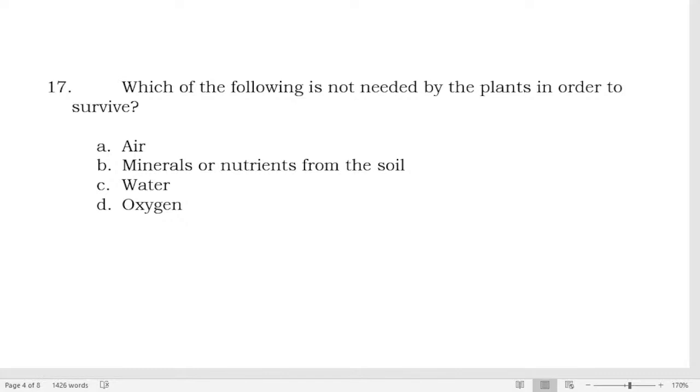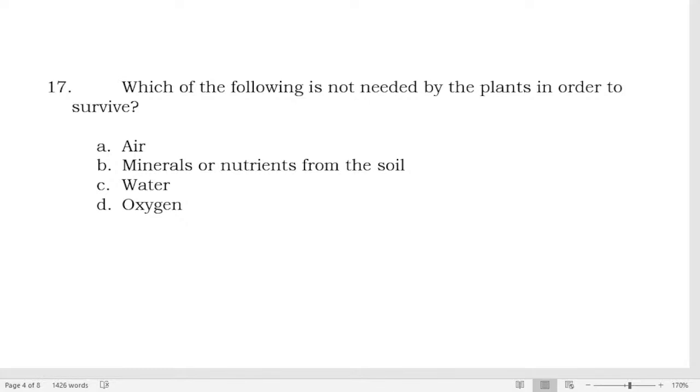Plants need carbon dioxide, and plants only produce oxygen. They don't need oxygen, but they produce oxygen. So, photosynthesis.